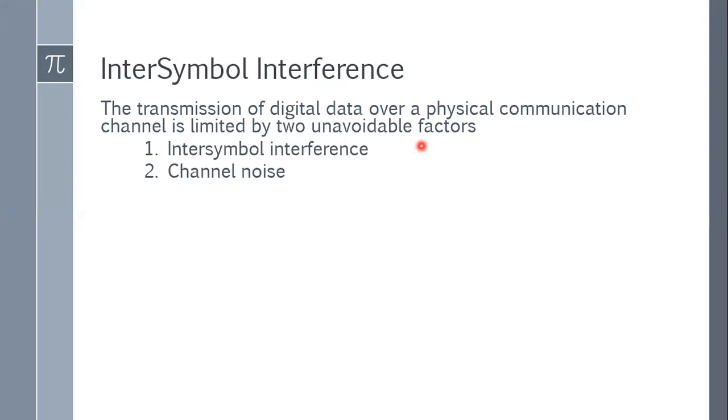In any digital data transmission, we have these two unavoidable factors. If I pass through a channel, the channel will definitely add noise, and due to that channel noise, if I simply pass a square waveform from the digital data, that pattern after the matched filter will create intersymbol interference. So now you can ask, sir, using a matched filter we are detecting the pulse shape, but still why are we getting this intersymbol interference? To remove this intersymbol interference, we need to decide what should be the width of the pulse.